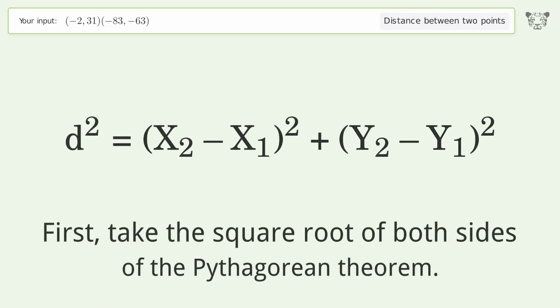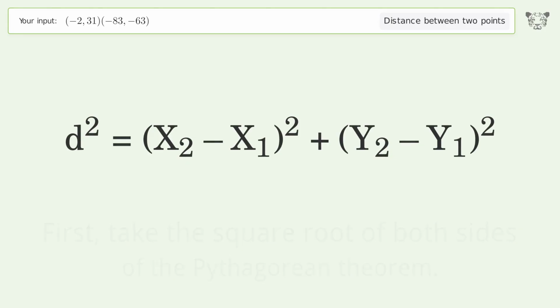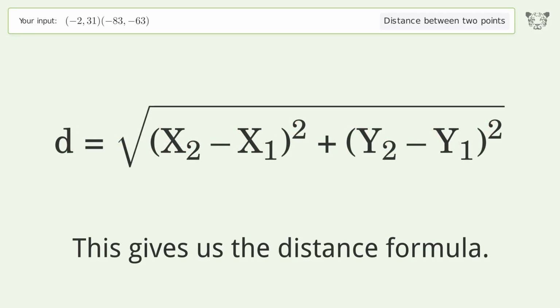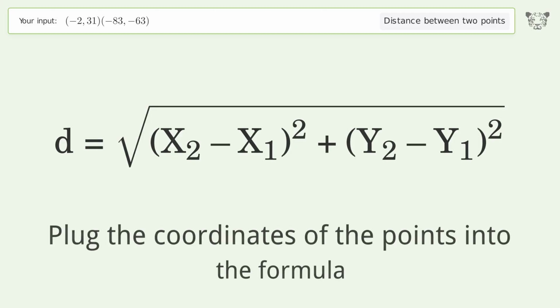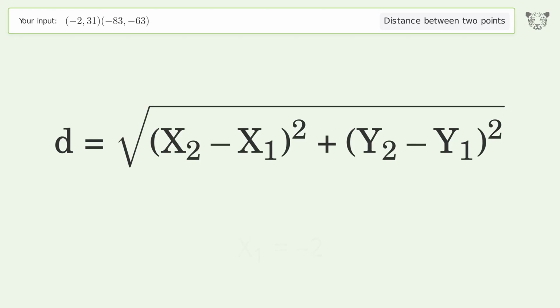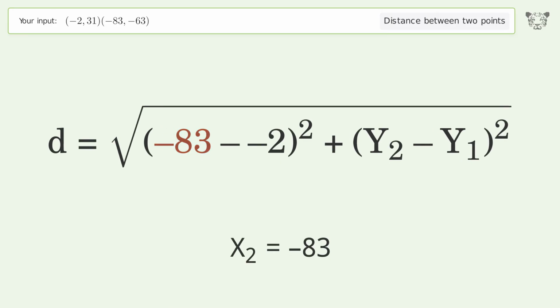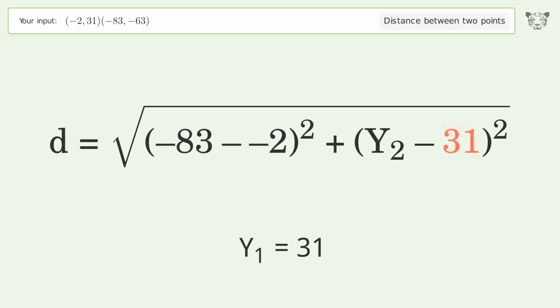First, take the square root of both sides of the Pythagorean theorem. This gives us the distance formula. Plug the coordinates of the points into the formula. x1 equals -2. x2 equals -83. y1 equals 31. y2 equals -63.